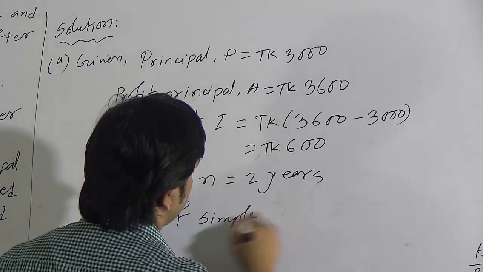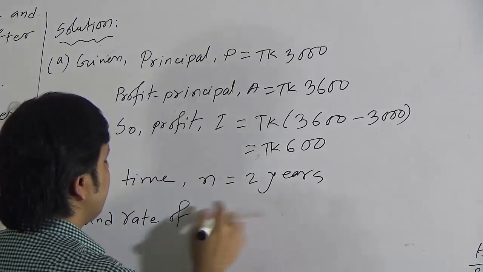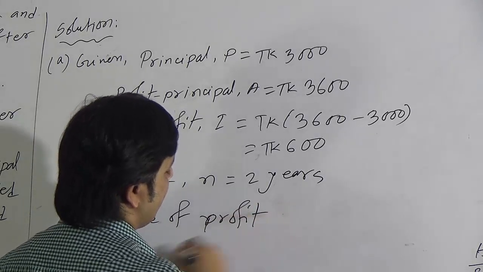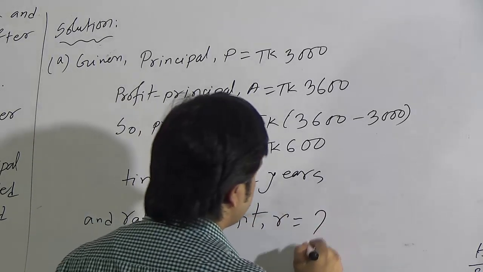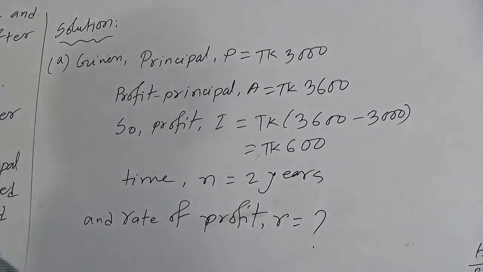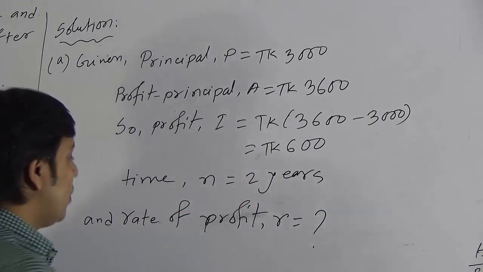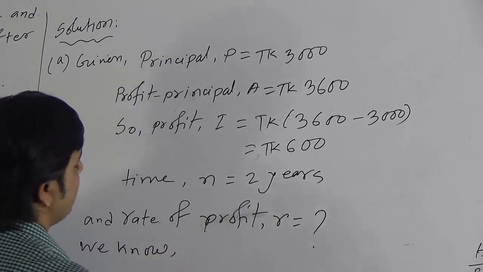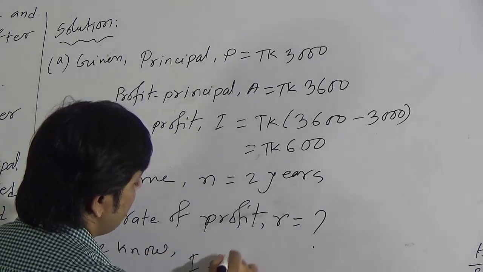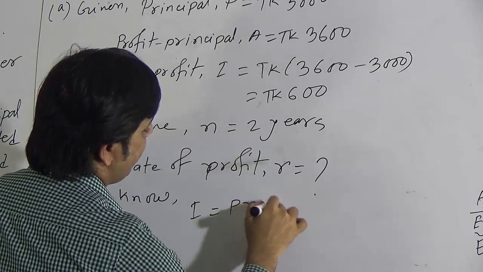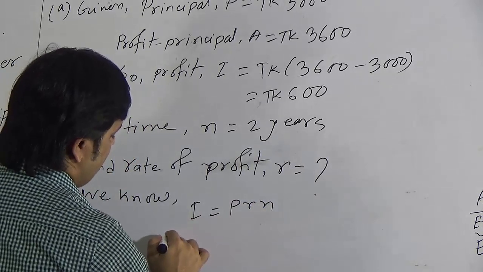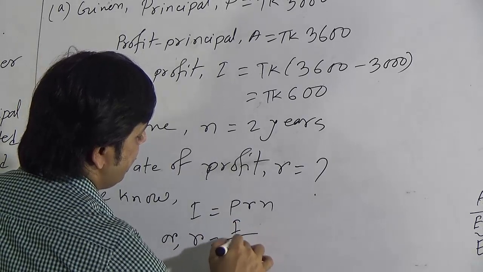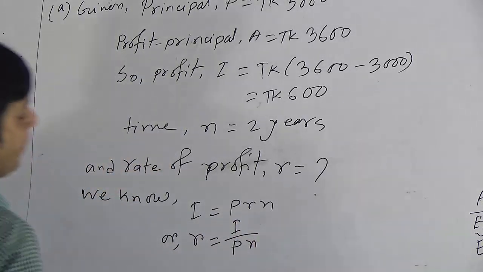Or we can write directly rate of profit or simple profit R equal to what? We need to determine the rate of profit R. So we can write here, we know I equal to P R N. We need to determine R. So we can write R equal to I by Pn.